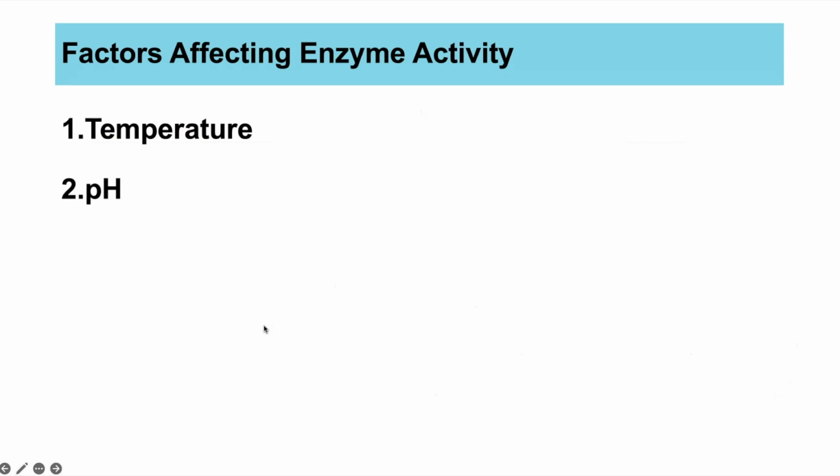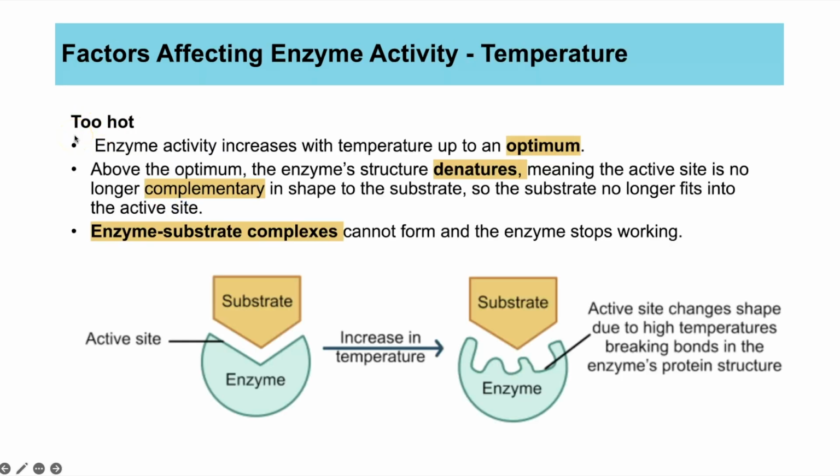Now, enzymes are affected by certain conditions, and you need to know how temperature and pH affect enzyme activity. So first of all, let's have a look at temperature, starting with what happens if the temperature gets too hot. Enzymes have what is known as an optimum temperature, and the word optimum means the best temperature for the enzyme. So basically the temperature it works fastest at is the optimum. And for most enzymes, the optimum is around 37 degrees C, because that is body temperature, and enzymes are catalyzing the reactions inside of the body. So that is typically your optimum.